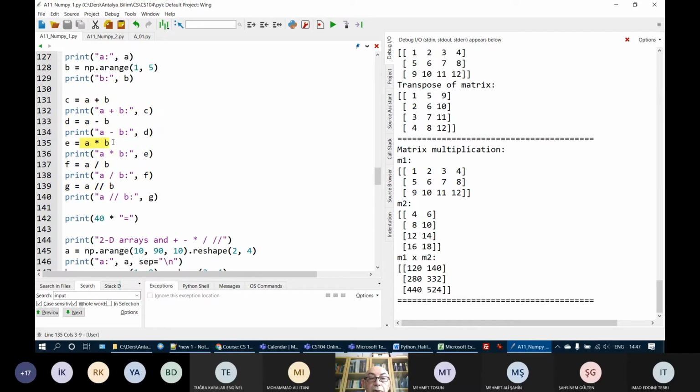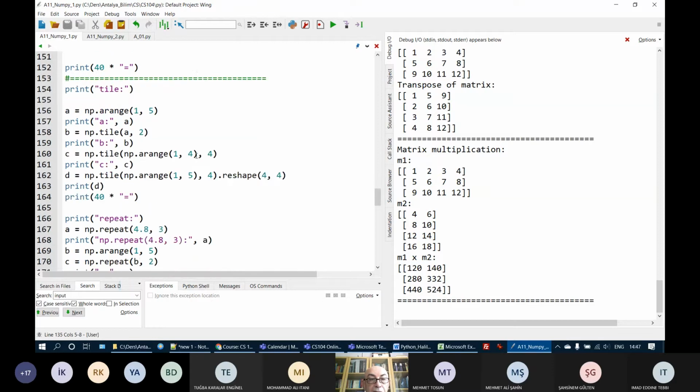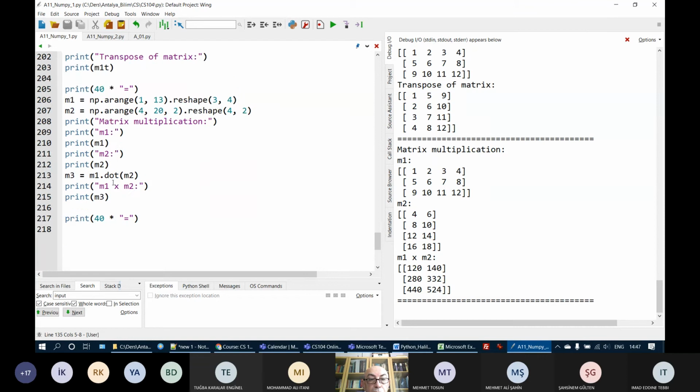So A multiplied by B will not perform matrix multiplication. Okay, you have to be careful about that. The multiplication operator, the asterisk operator, does not perform matrix multiplication. The matrix multiplication is performed with the dot method. You have to be careful about that.